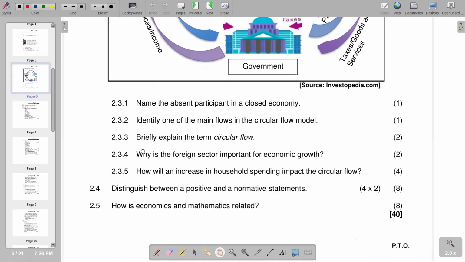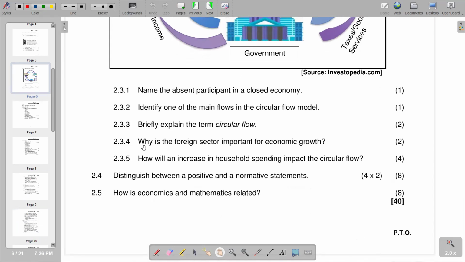Then moving on to the next question, it is saying distinguish between a positive and normative statement. Remember, a positive statement is a factual statement. It clearly states facts. Then a normative statement depends on value judgment or someone's opinion. So that's the main difference that we can deduce between positive and normative statements.